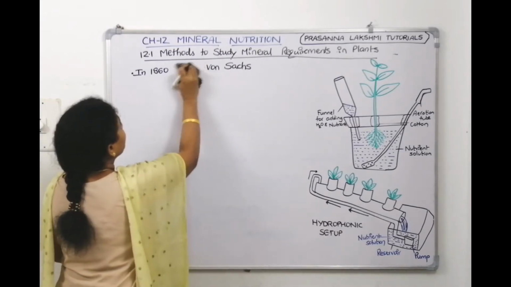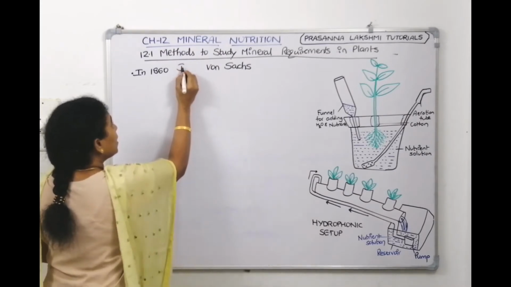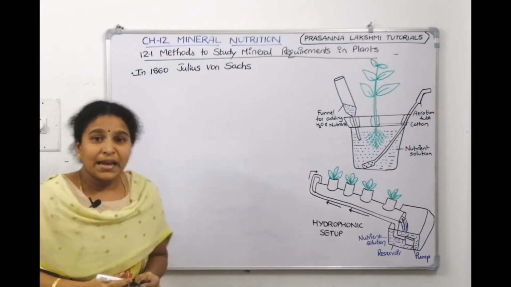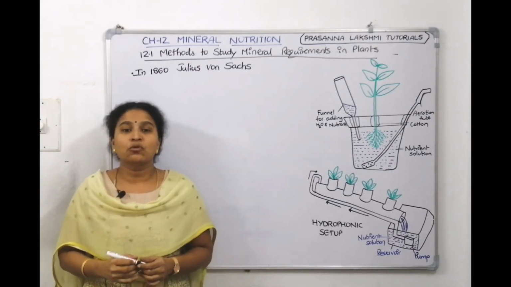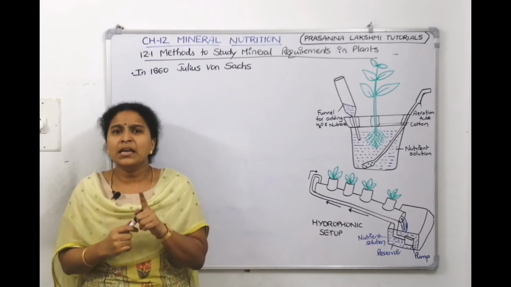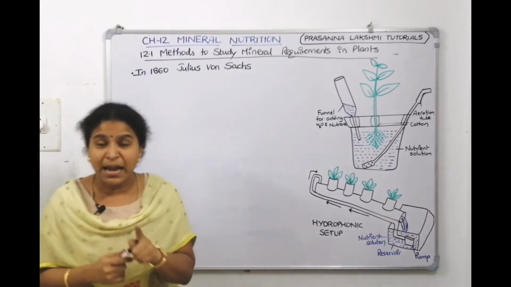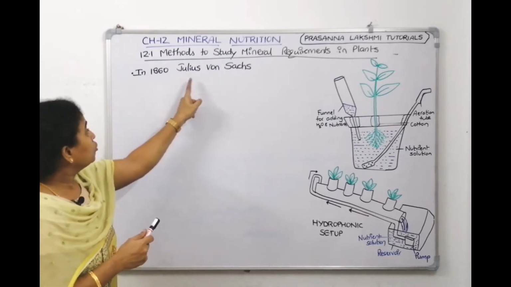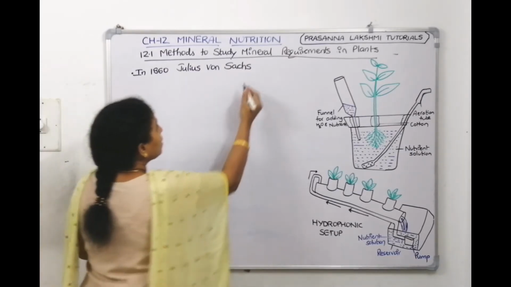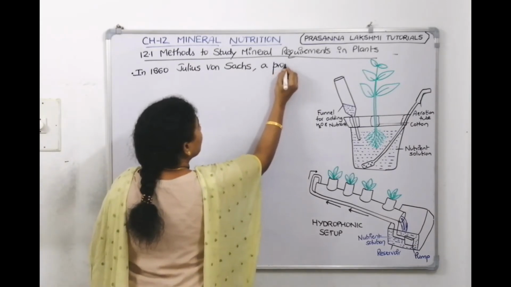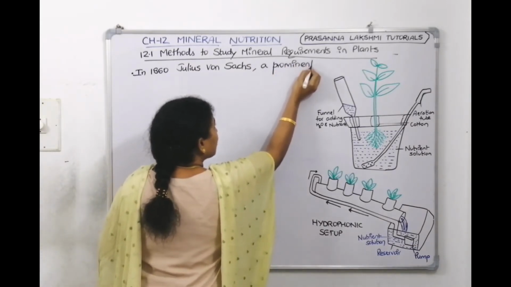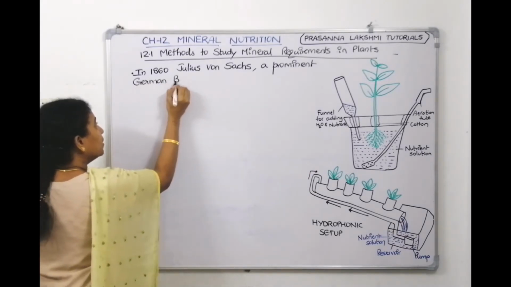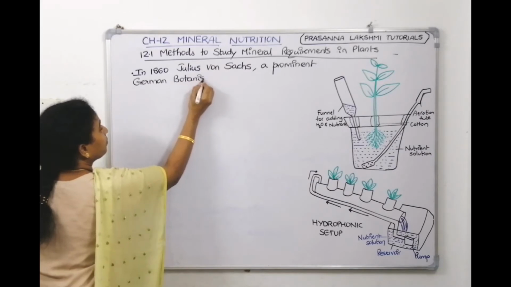So, in 1860, his name is Julius von Sachs. Who is he? He is a prominent German botanist. That also they will ask us. In 1860, his name is Julius von Sachs. Who is he? He is a prominent German botanist.